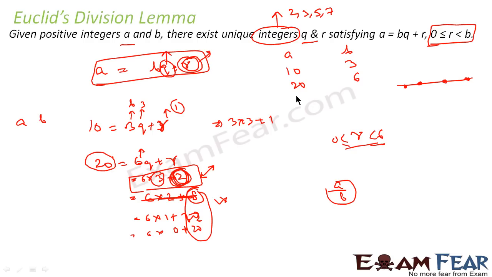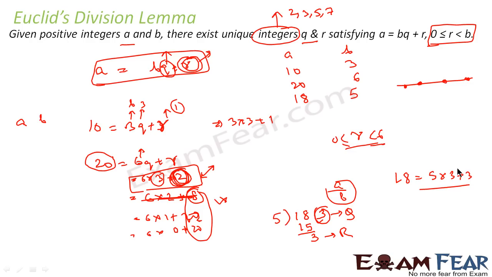Let's take one more example. Let's suppose we have 18 and 5. So if you divide 18 by 5, what do you get? 5 into 3 is 15, correct? And the remainder you get is 3. So if you see here, quotient is 3 and remainder is also 3. So I can write 18 as nothing but 5 into 3 plus 3. This is quotient and this is remainder.